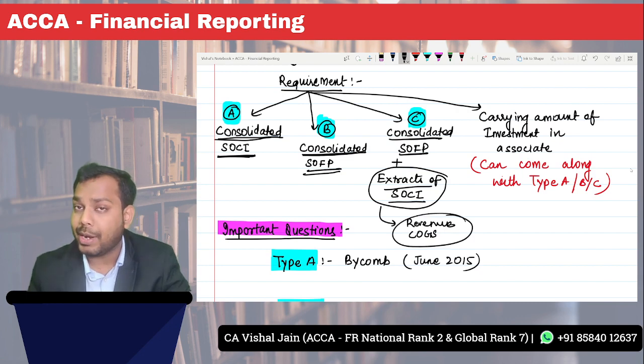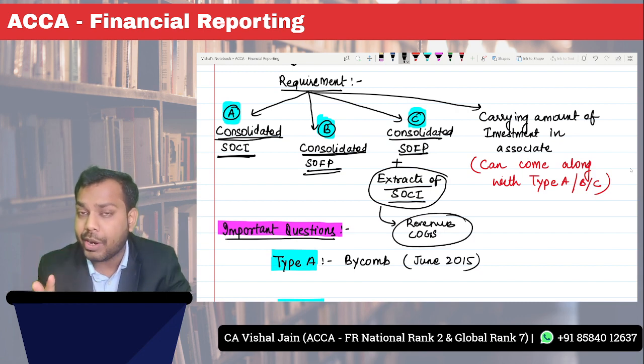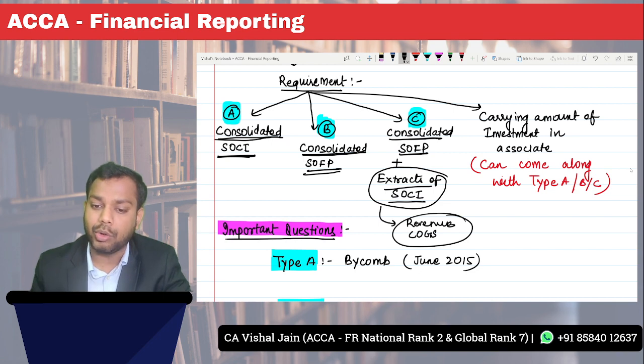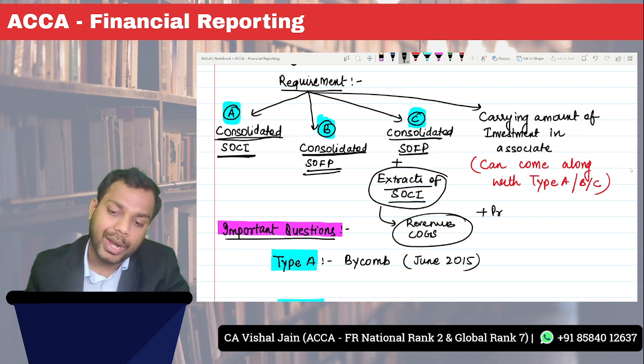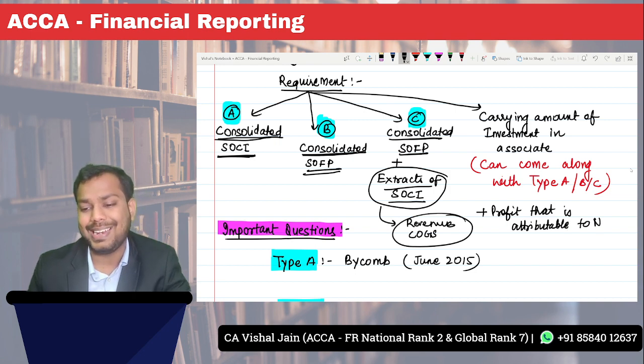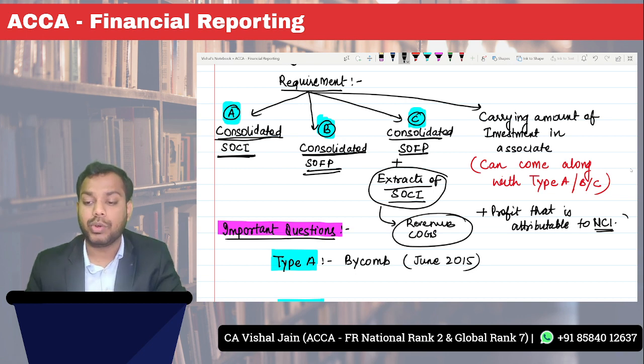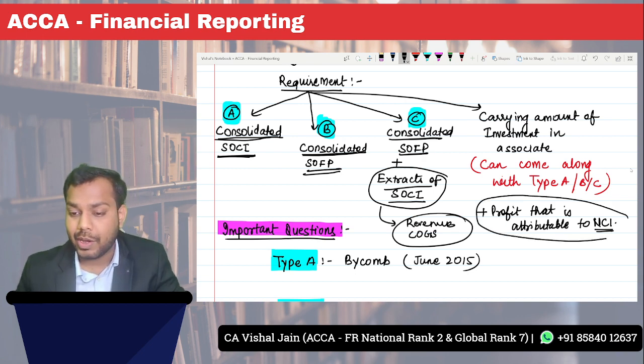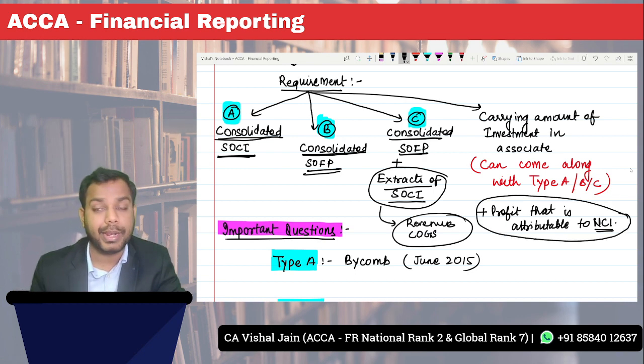And very important, it's a favorite of the examining team to ask what is the profit that is attributable to NCI, that is non-controlling interest. This is the favorite topic of the examining team.